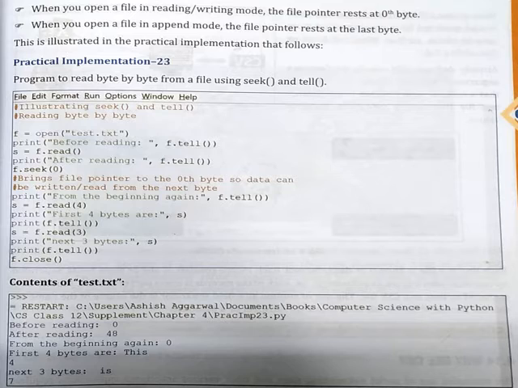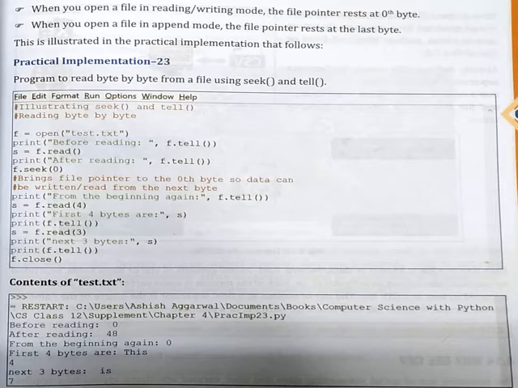Then I say f.read(4). Now here I am making use of the read method, but I am giving a value also, so it will read only 4 bytes. After that, if I want to display those bytes also using a print statement, print 4 bytes are s. Whatever are the first 4 bytes or first 4 characters of the file, they will be printed. In this case we are presuming a file test, and we are presuming that this is written over here, so you refer to the output. First 4 bytes are this. Then print f.tell, that means using the tell method I simply want to see the file pointer position, so it is giving me the position as 4.